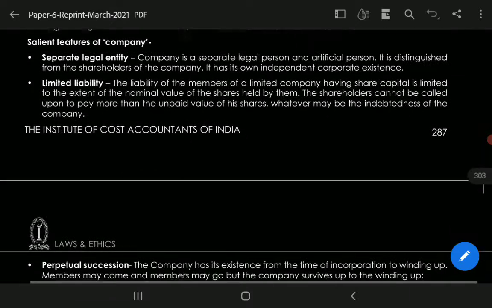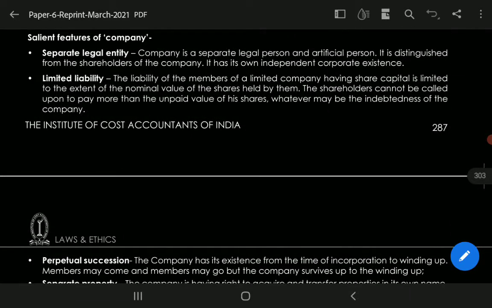Here are the salient features of the company. First, the separate legal entity. Company is a separate legal person, an artificial person. Although it is not a natural person, it is an artificial person. It is distinguished from the shareholders of the company and it has its own independent corporate existence. Shareholders are different and directors are different.